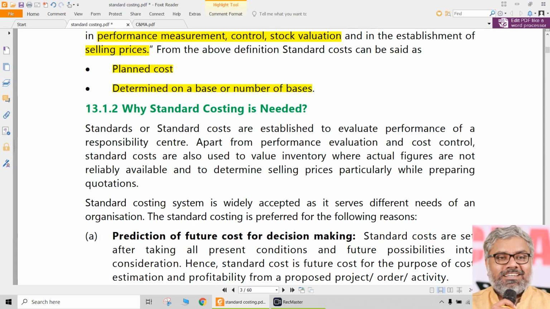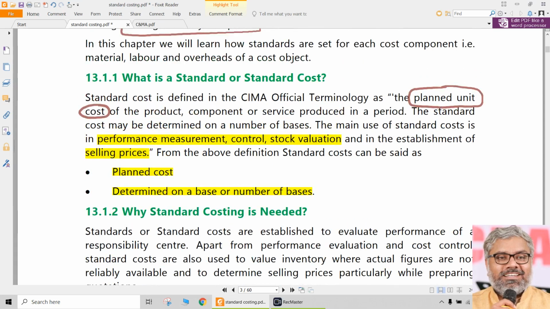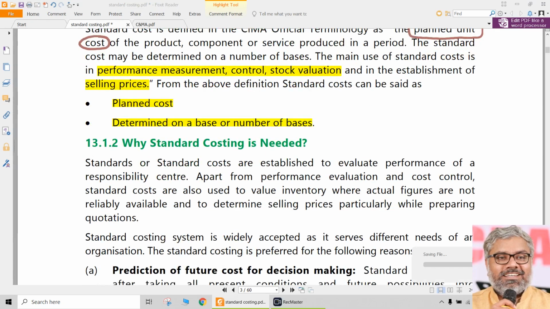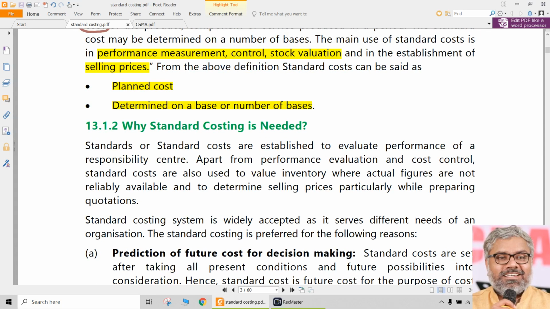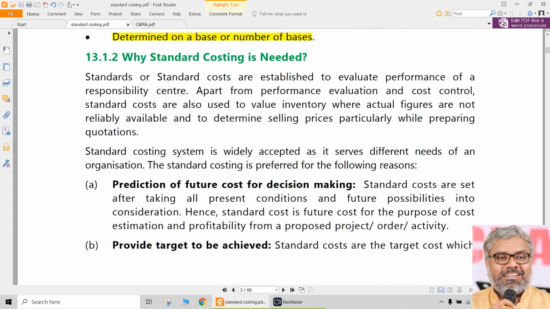That depends upon the size, magnitude, complexity of production processes of the organization. We don't have to enter into that, but all that we need to know is that standard cost, simply for our understanding, is the one which says how much the unit cost should be for the upcoming period.